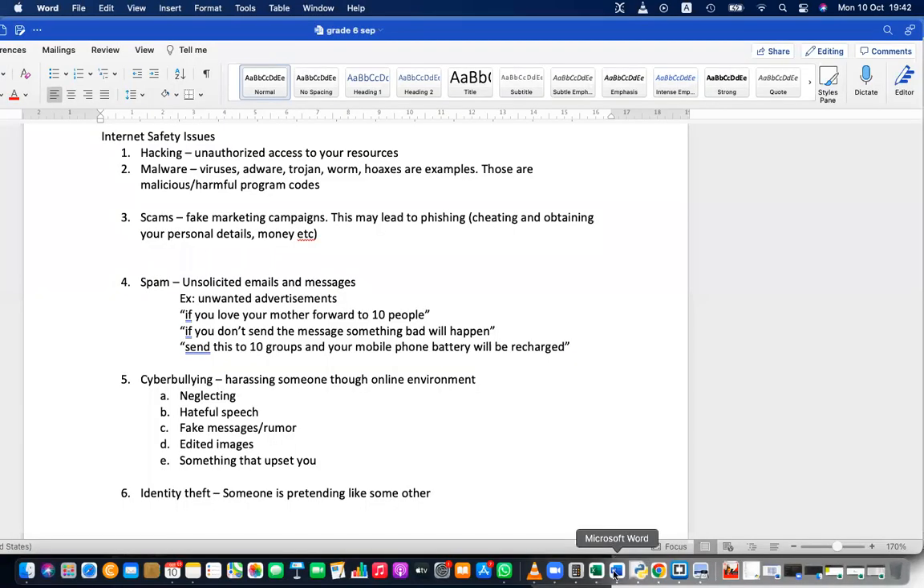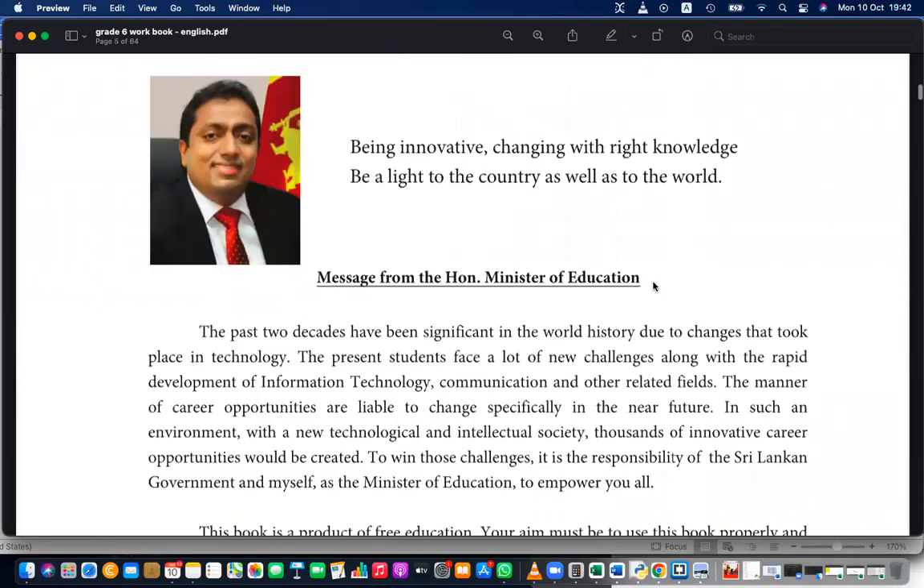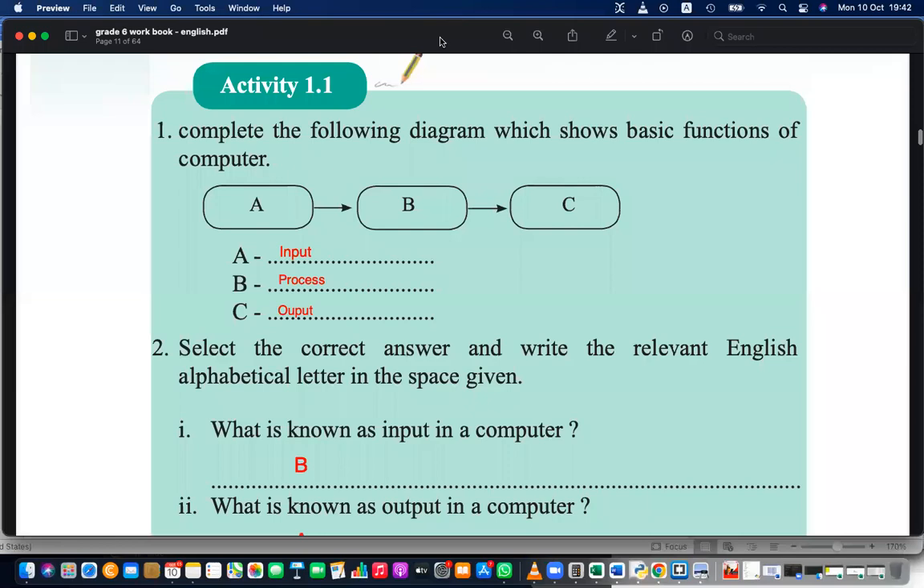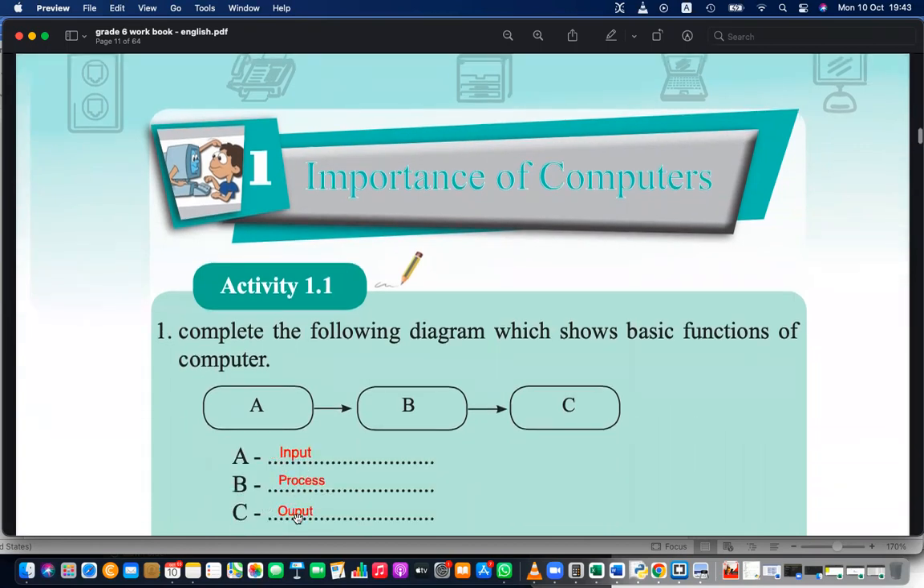Okay, let's move on. Now with this we can move to our lesson number 1 and start revising the things that we have learned. This is for the students who missed the first few lessons. First of all, you need to identify A, B, and C related to a computer. What is A? What we give to the computer, we call input. What will happen to those inputs? They will be processed. Then what will be the result? The result is called output. So input, process, output.